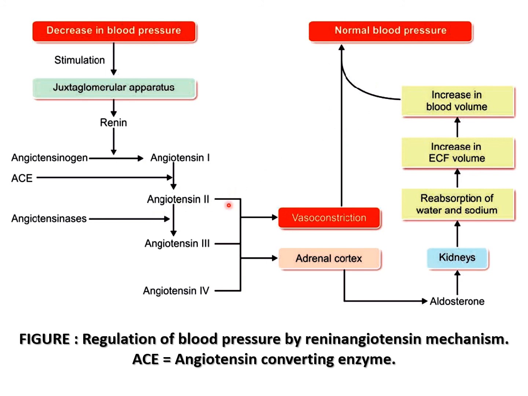And angiotensin 2 also acts on the adrenal cortex, and it stimulates the zona glomerulosa cells, from which aldosterone is secreted. Aldosterone acts on the kidney and increases the sodium reabsorption, and simultaneously water reabsorption also occurs. So there is an increase in the extracellular fluid volume, and also an increase in the blood volume, and blood pressure comes back to normal. In this way the blood volume increases.